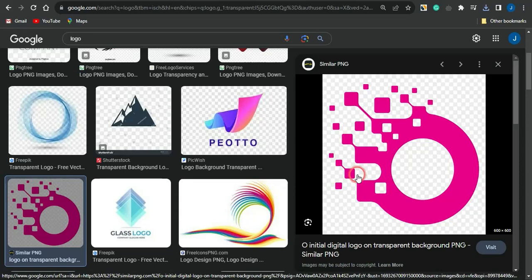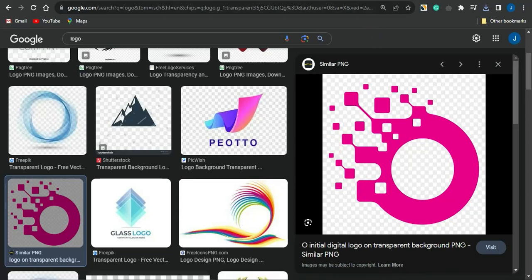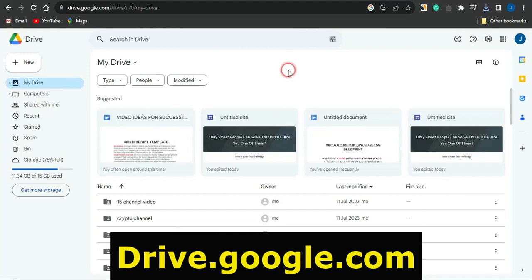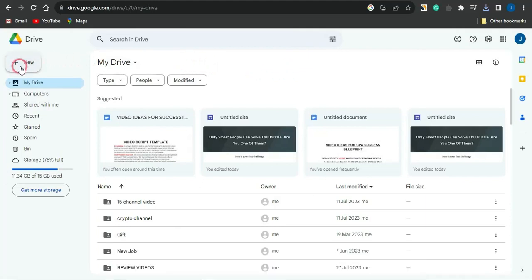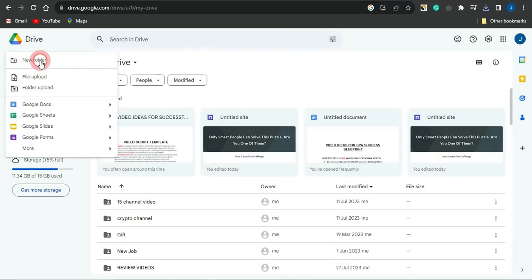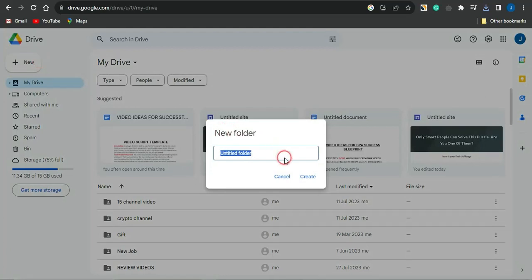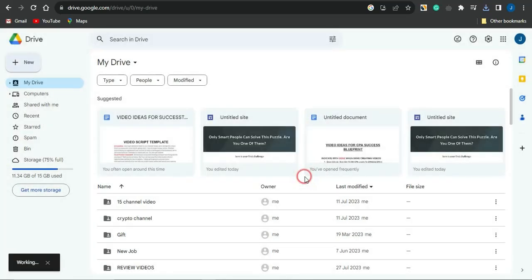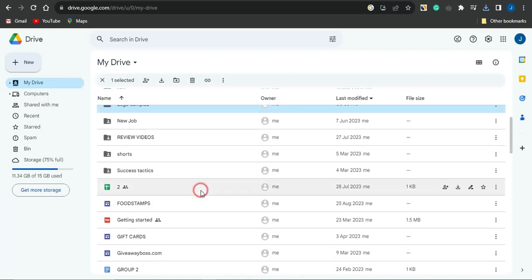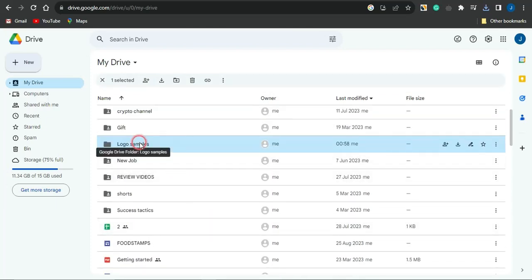So once you download about 4 logos, you then want to head on to this platform, which is called Drive or Google Drive. If you do head down to drive.google.com, otherwise known as Google Drive, you could then just simply come to this section, click on this plus icon or this new icon. If you do that, you want to just simply go on to clicking on new folder. And right now you want to just simply go on to naming your folder something related to that particular logo. So I'm just going to give it something like logo samples, and I'm going to click on create, and I'm going to go on to selecting that particular folder.